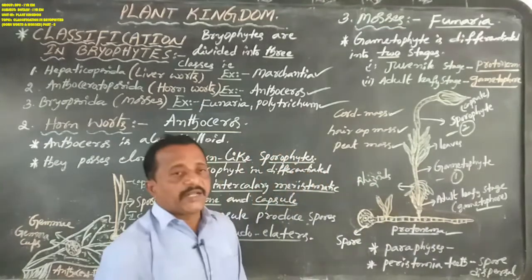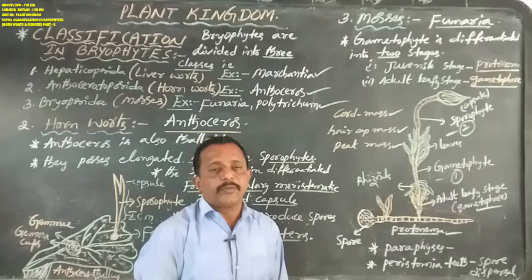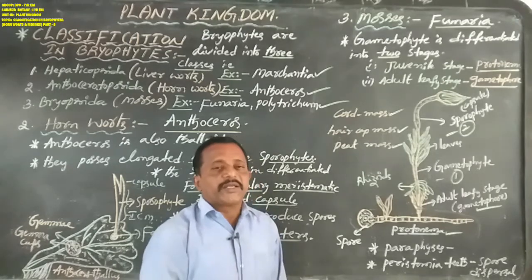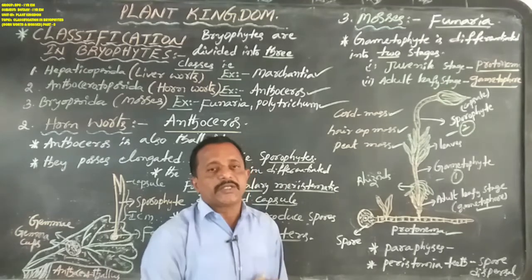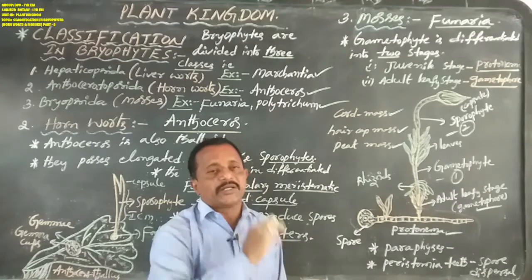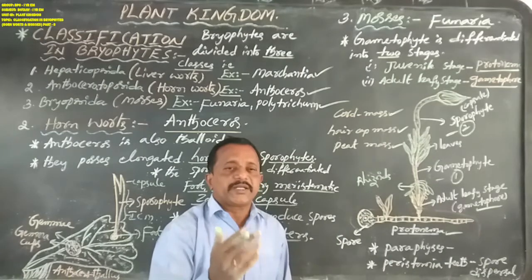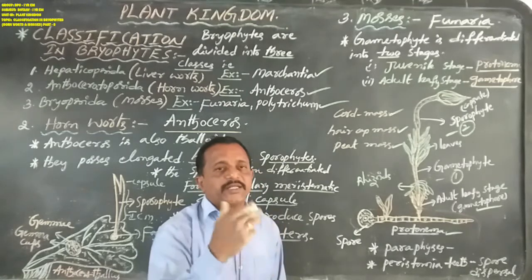These rhizoids always help as a substrate anchor in the soil; the plant body is always attached to the soil. The rhizoids of the Marchantia thallus, the Anthoceros thallus and mosses always help attach the plant body to the soil, as well as absorb water and mineral nutrients from the soil. But in the Marchantia and Anthoceros thallus the rhizoids are unicellular, only a single cell.